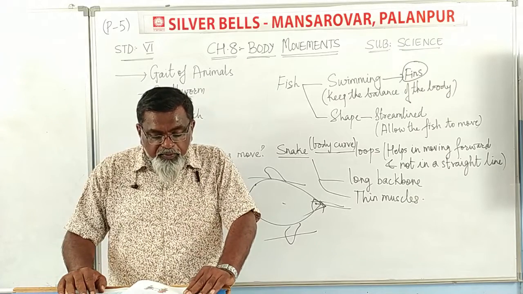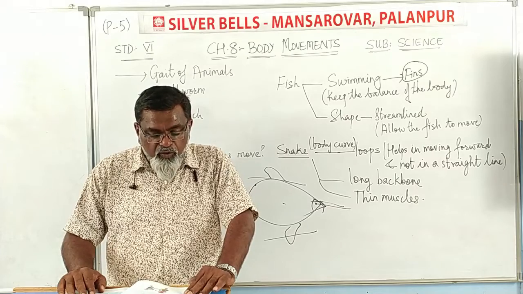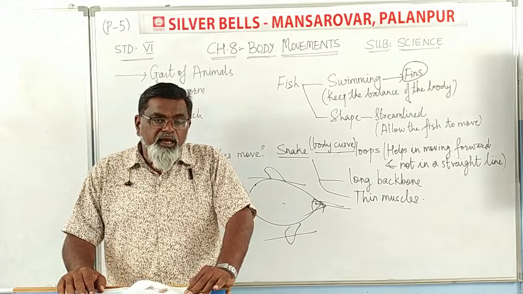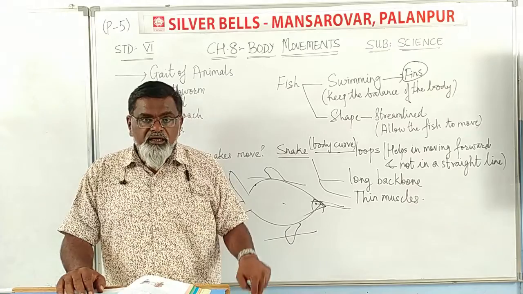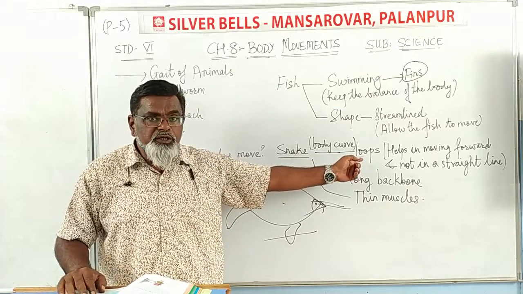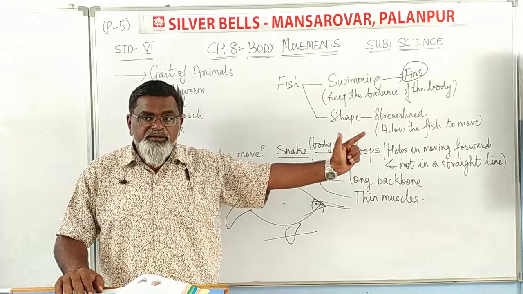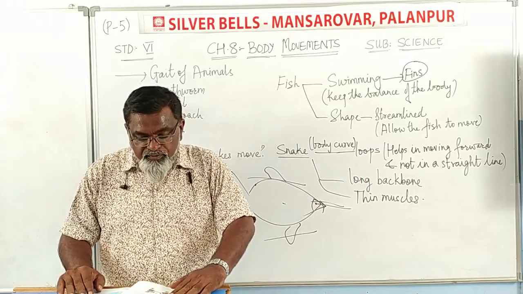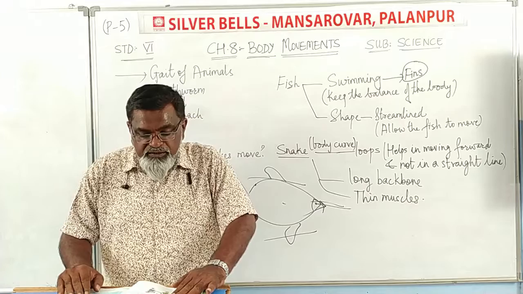And how many body parts are needed by different animals for moving from place to place? A human being needs two legs. With the help of these two legs, they move. Snakes have loops which are curved. They help in moving again. And fish have fins.